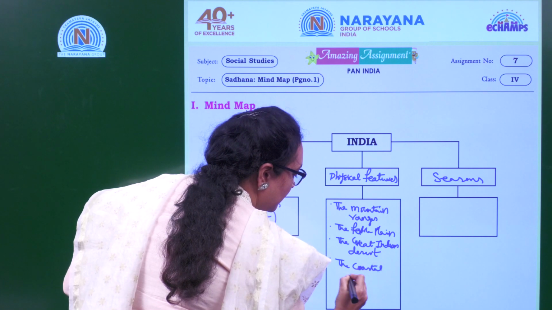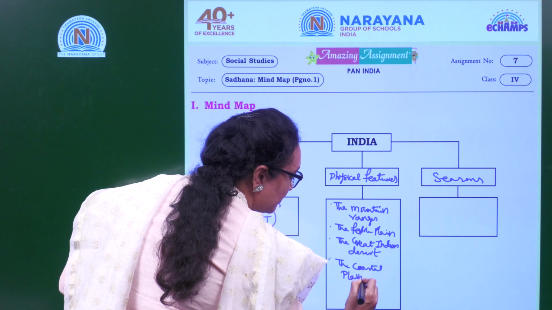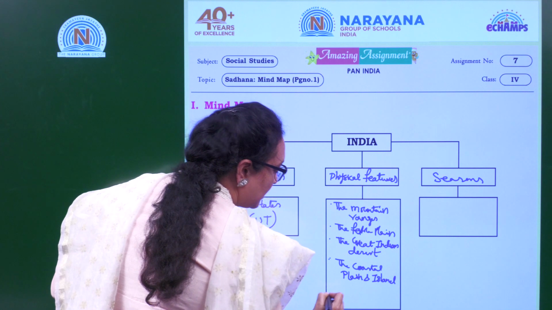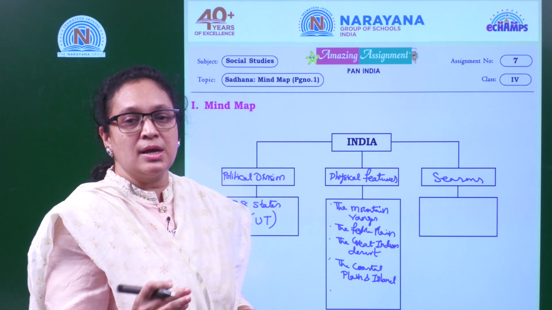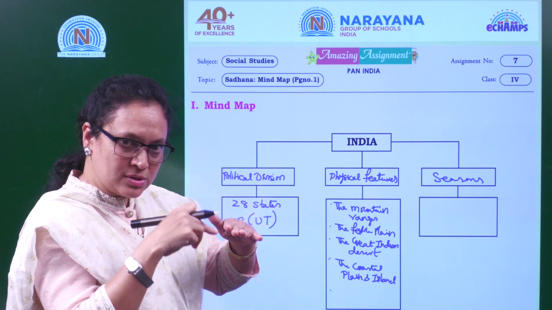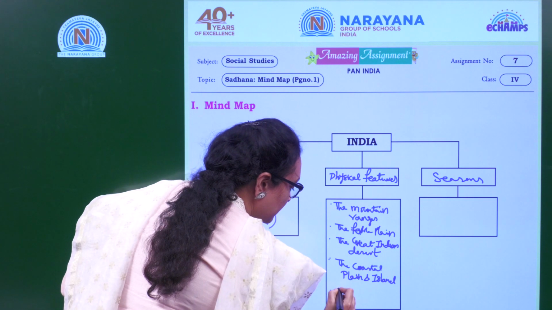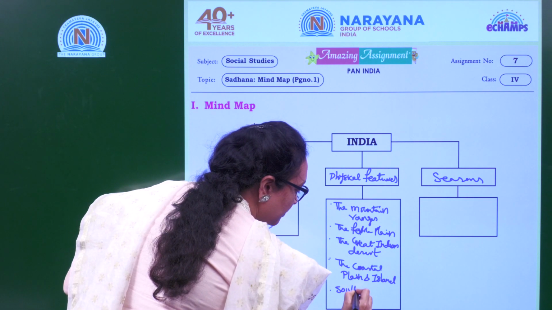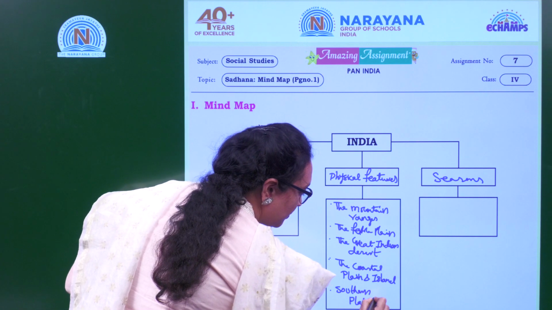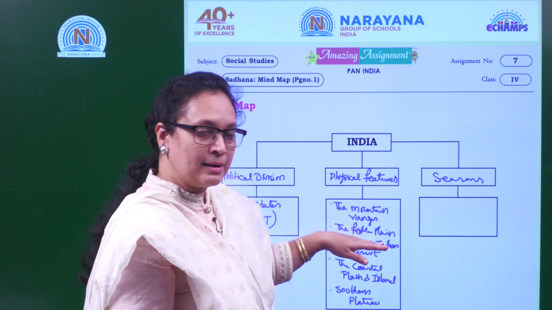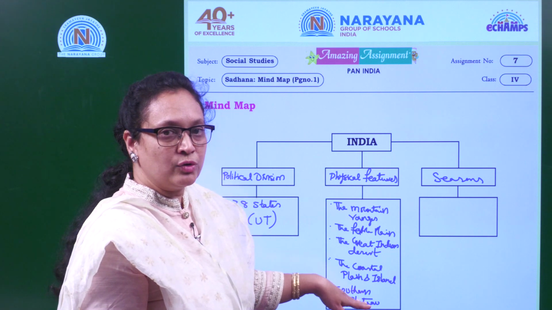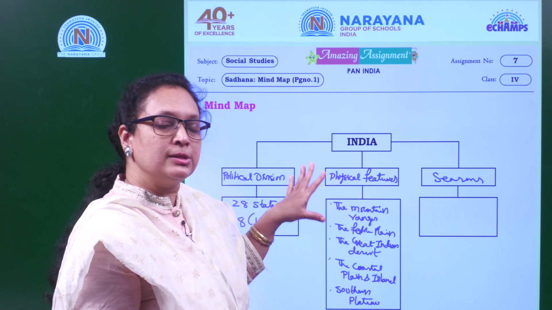The coastal plains and island. And what's the last one? Southern plateau. So what is the southern plateau? All the peninsular regions come there, no? Southern plateau. Okay. So mountain ranges, the fertile plains, the Great Indian Desert, the coastal plains and island, southern plateau region. These are the 5 physical features you have learned in this lesson.